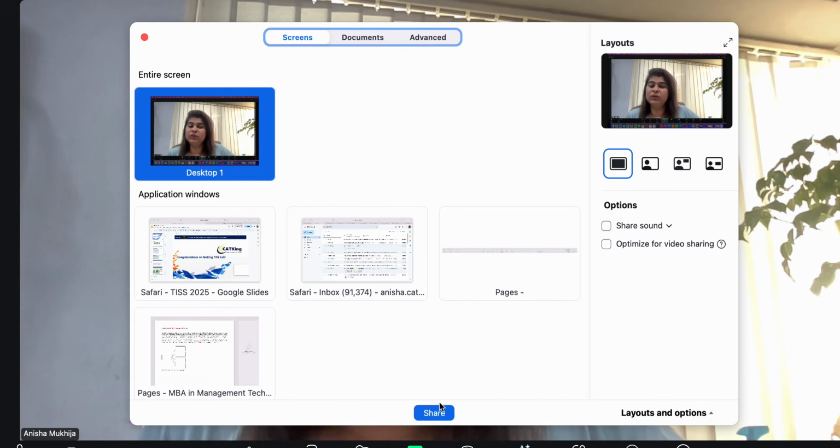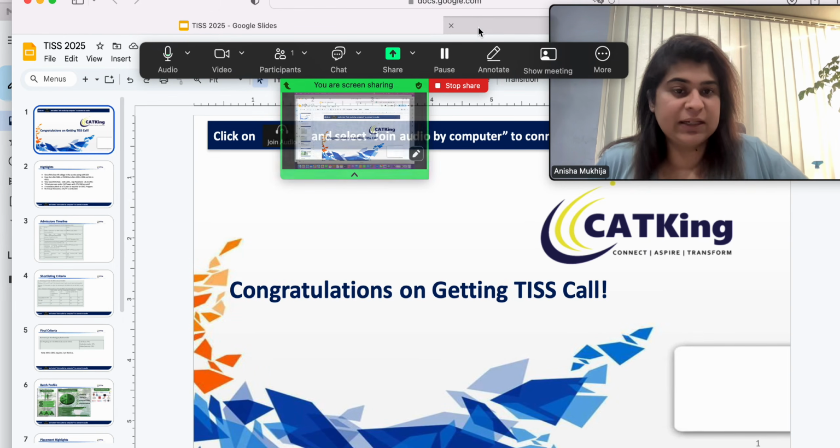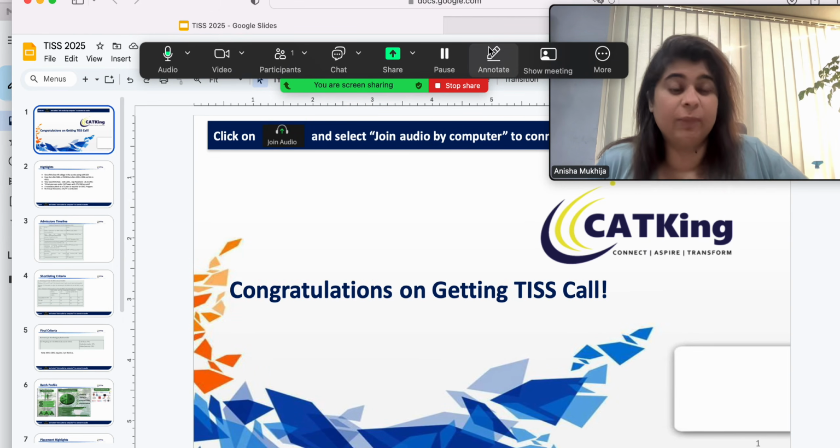TISS Mumbai has released its shortlist. The programs which are accepting your CAT 2024 scores, shortlist for them has been announced on the website. Just log into the TISS website. You will get the details about your shortlisting criteria.